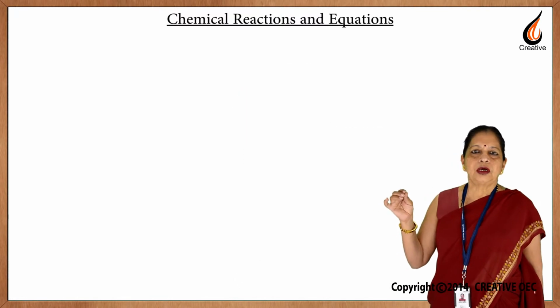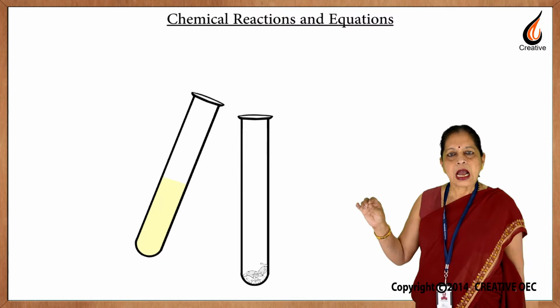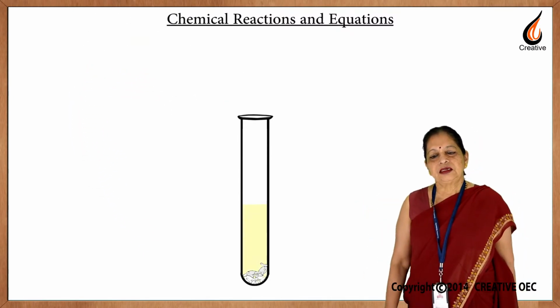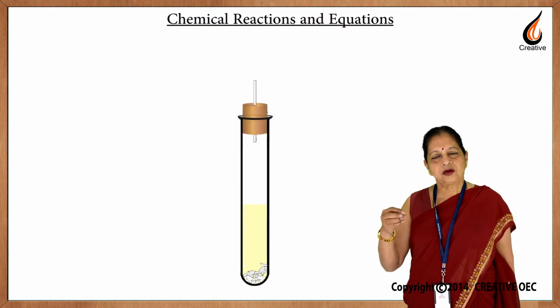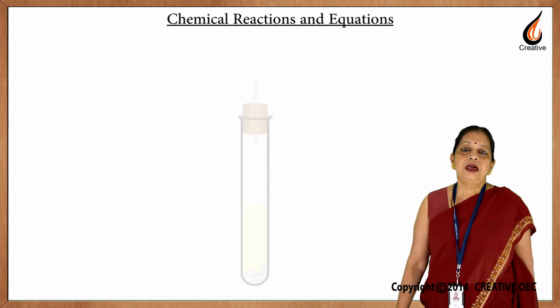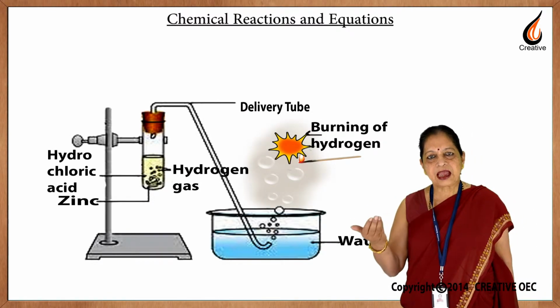So, now after adding the pieces of zinc, we add some hydrochloric acid to the zinc, and close the cork with the delivery tube in it. We will see a chemical reaction happening.